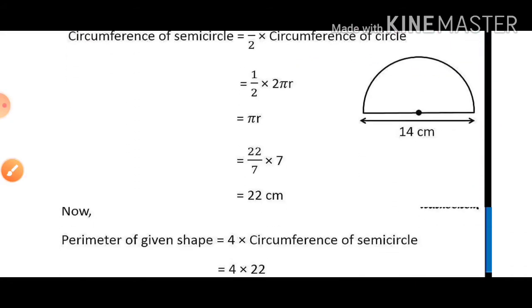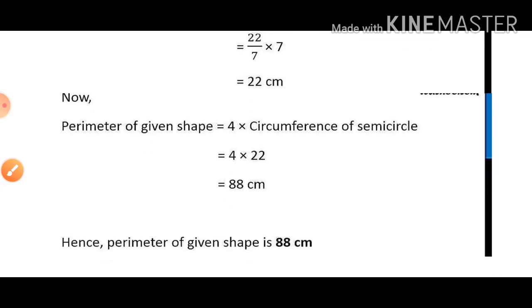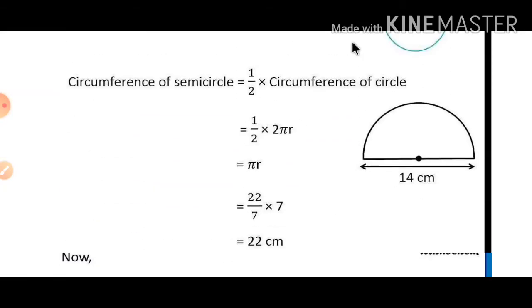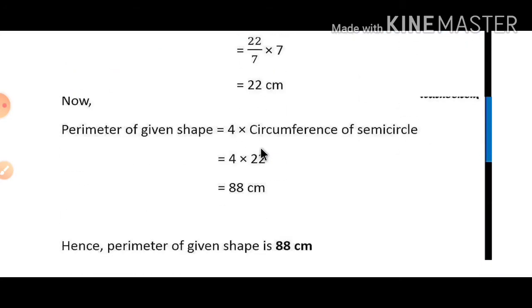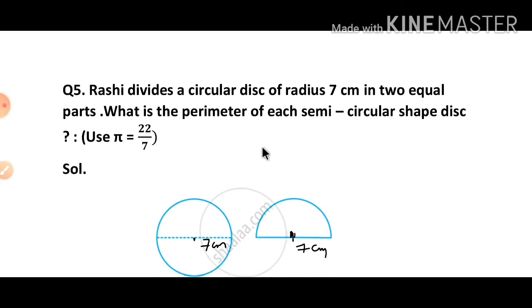So first of all, you should know what you mean by semicircle and how to find the circumference of a semicircle. So we know that semicircle means half of a circle, so we'll divide its circumference by 2. After that we'll put the value. Then see the next question, question number 5.